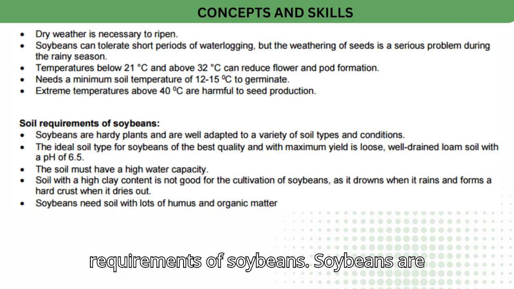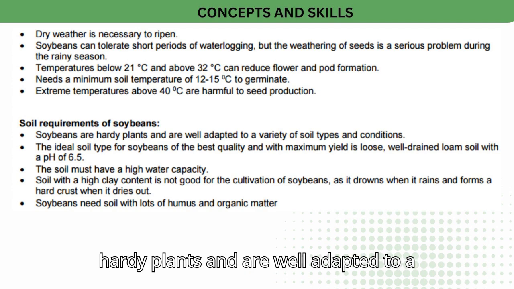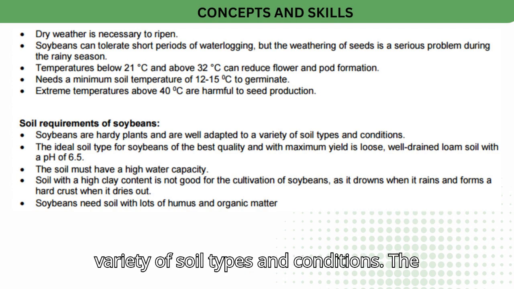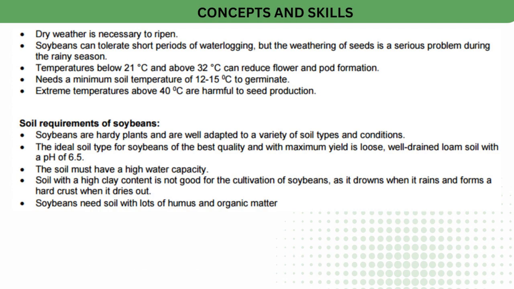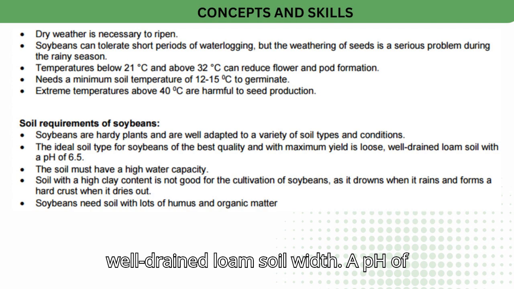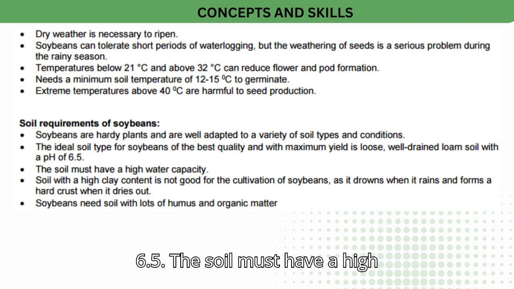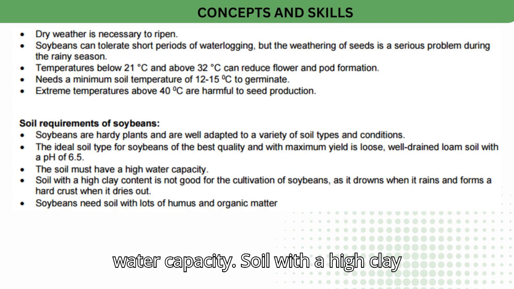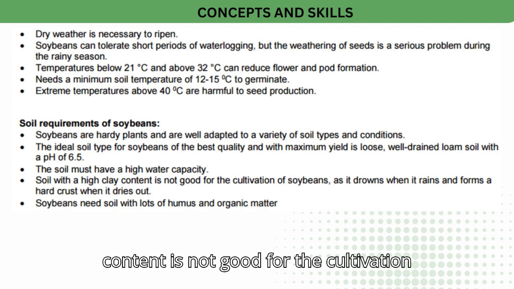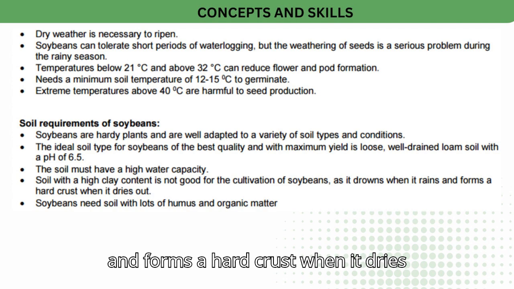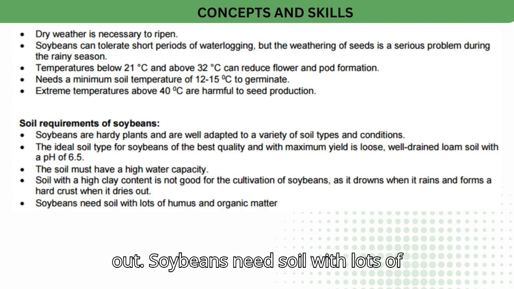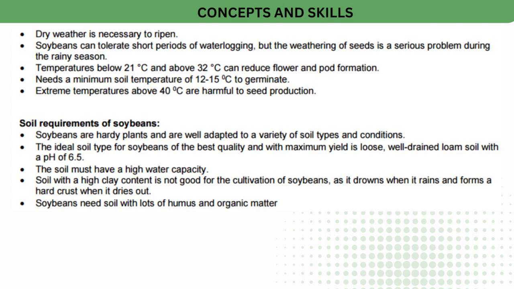Soil requirements of soybeans. Soybeans are hardy plants and are well adapted to a variety of soil types and conditions. The ideal soil type for soybeans of the best quality and with maximum yield is loose, well-drained loam soil with a pH of 6.5. The soil must have a high water capacity. Soil with a high clay content is not good for the cultivation of soybeans, as it drowns when it rains and forms a hard crust when it dries out. Soybeans need soil with lots of humus and organic matter.